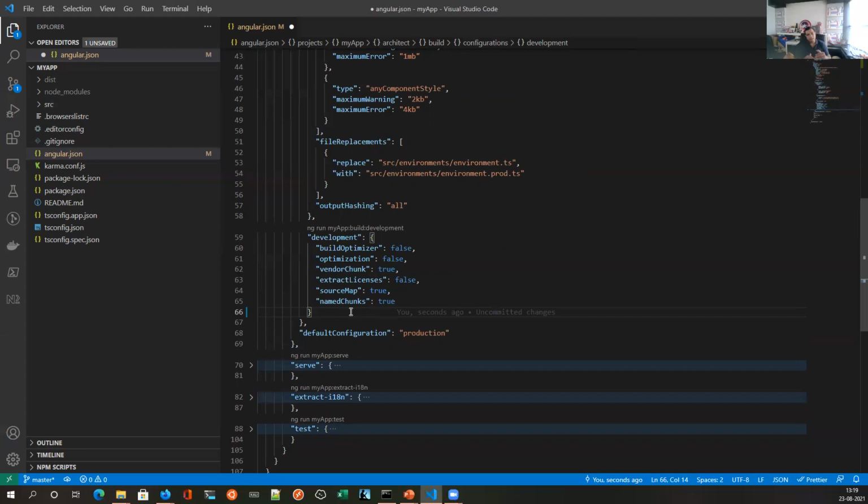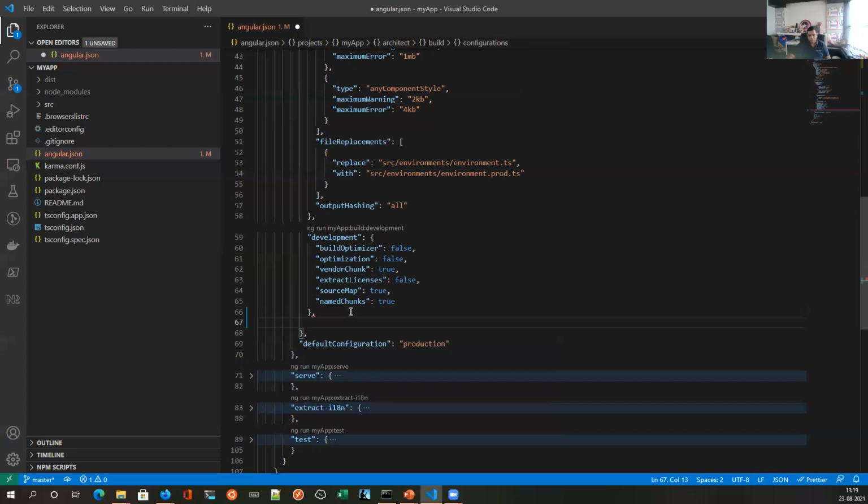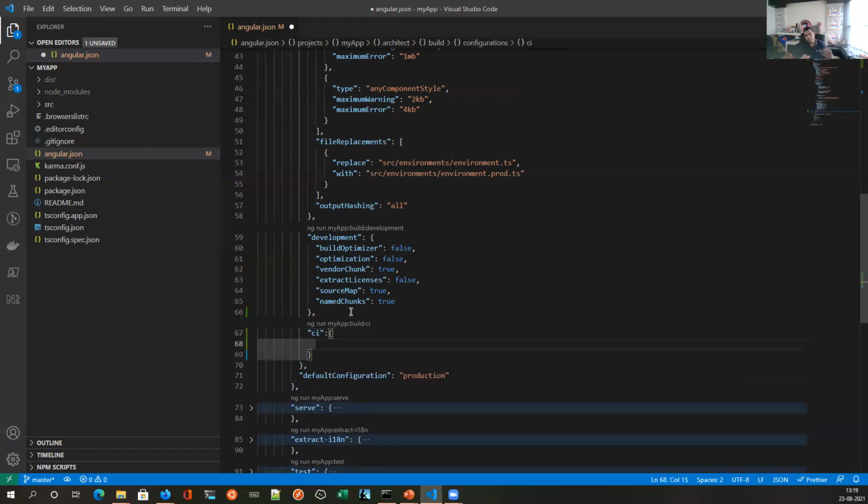So in that case, what I want is something more than development, but less than production. So that custom environment, you can define it over here. Like this, CI. And then start defining the options. So I will give you the requirement. You have to come out with this node, how to write and which options to set. Most of the options are easy to understand. So if you just hover on it, it will tell you what that option does.